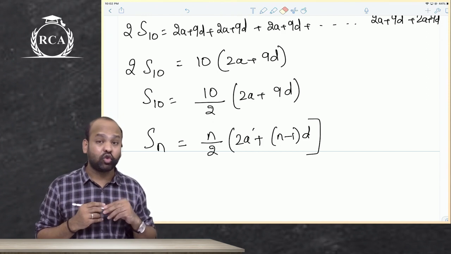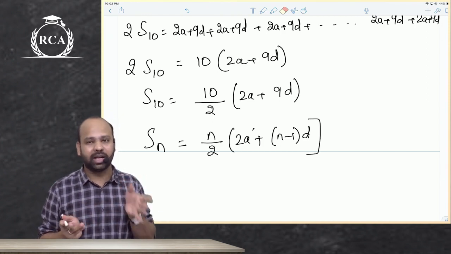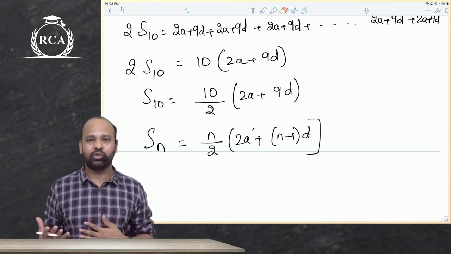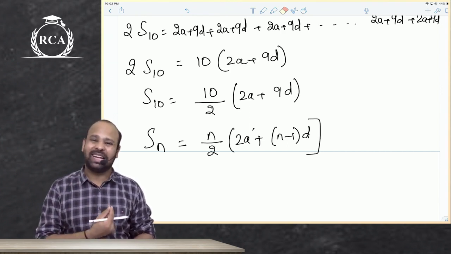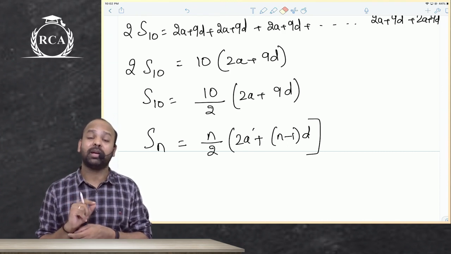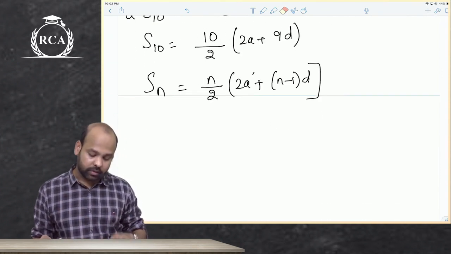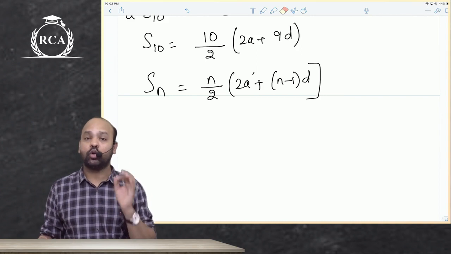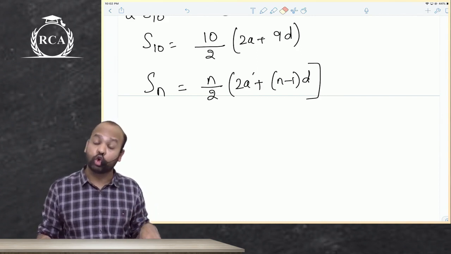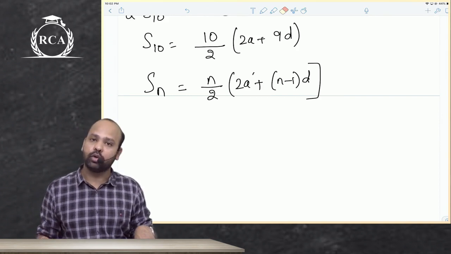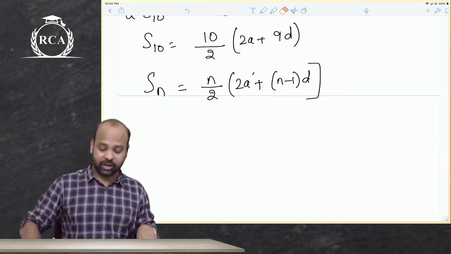Sir, are we supposed to remember this formula? Undoubtedly, very important. If there are 4 MCQs asked in the examination, at least 1 MCQ will be based on arithmetic progression. So sum of 10 terms is 10 by 2 into 2a plus 9d. Sum of n terms here is n by 2 into 2a plus n minus 1 into d. Are we trying to understand this better?